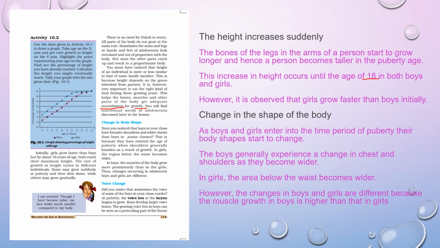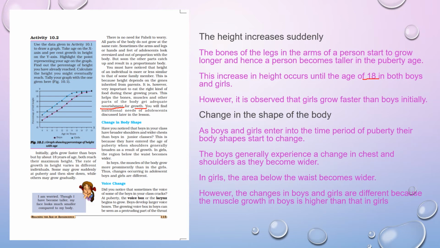Now, the second change we observe is the change in the shape of the body. There is a drastic change in the shape of the body of the boys and girls. So what type of changes do we observe? In the time period of puberty, the body shape starts to change. In boys generally, there is a change in the chest. Their chest and their shoulders become wider.